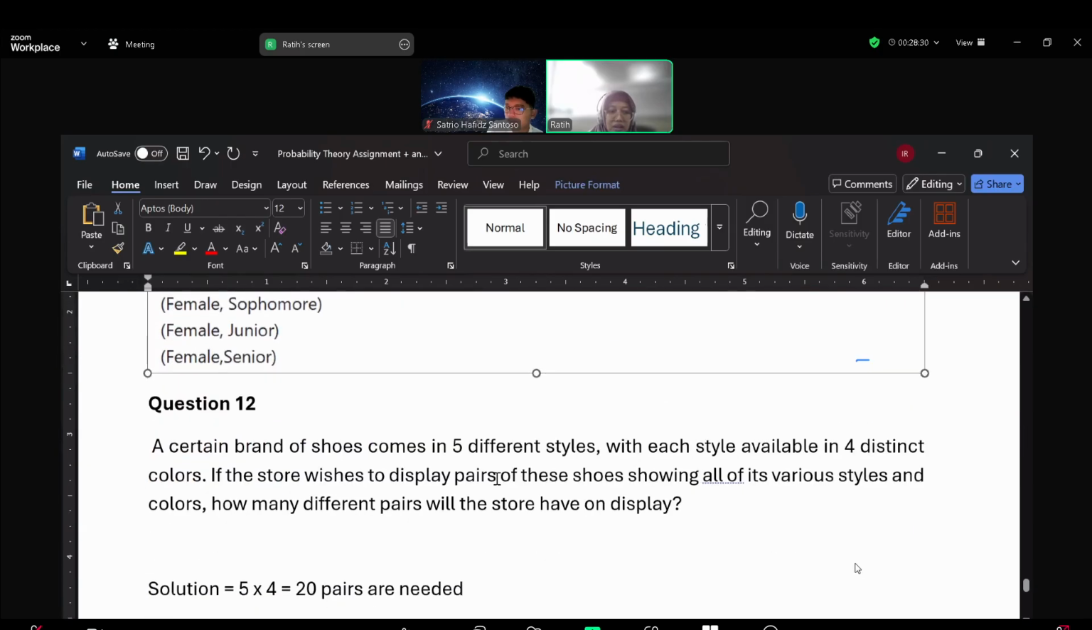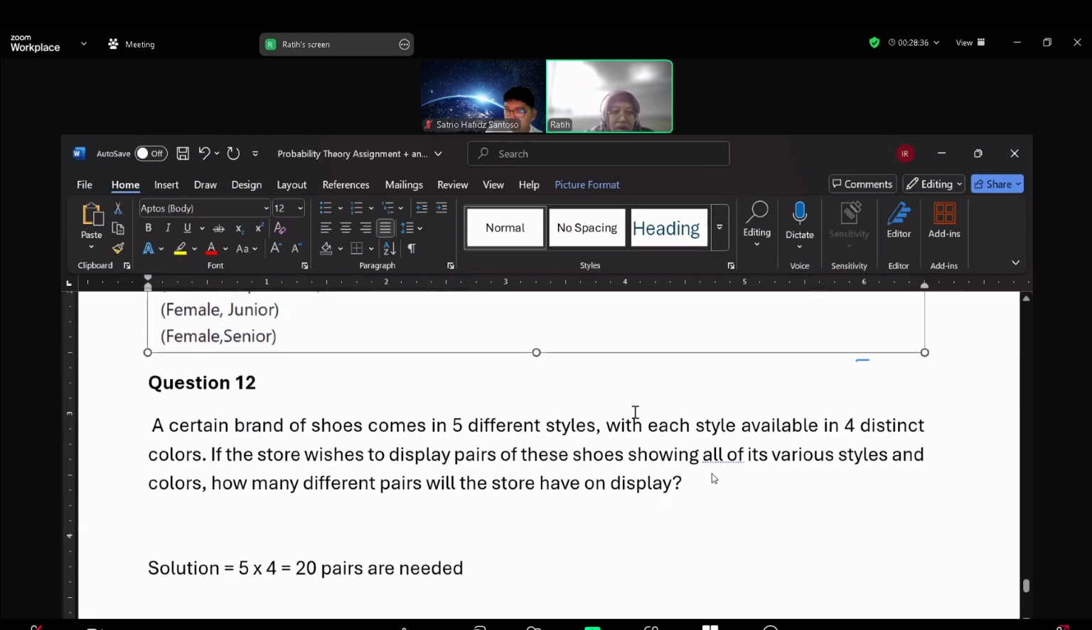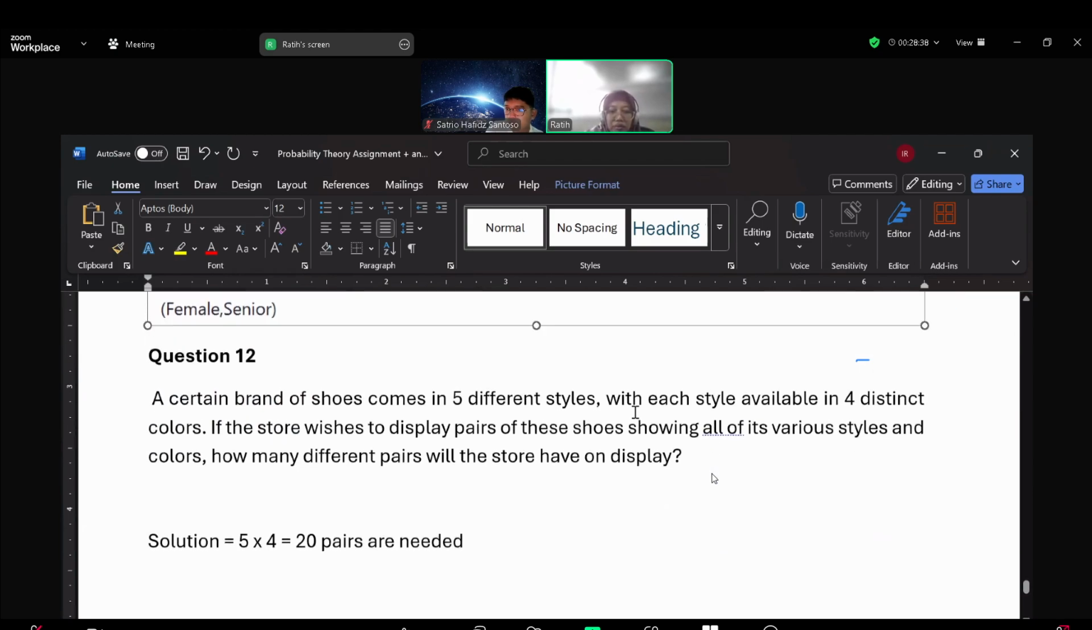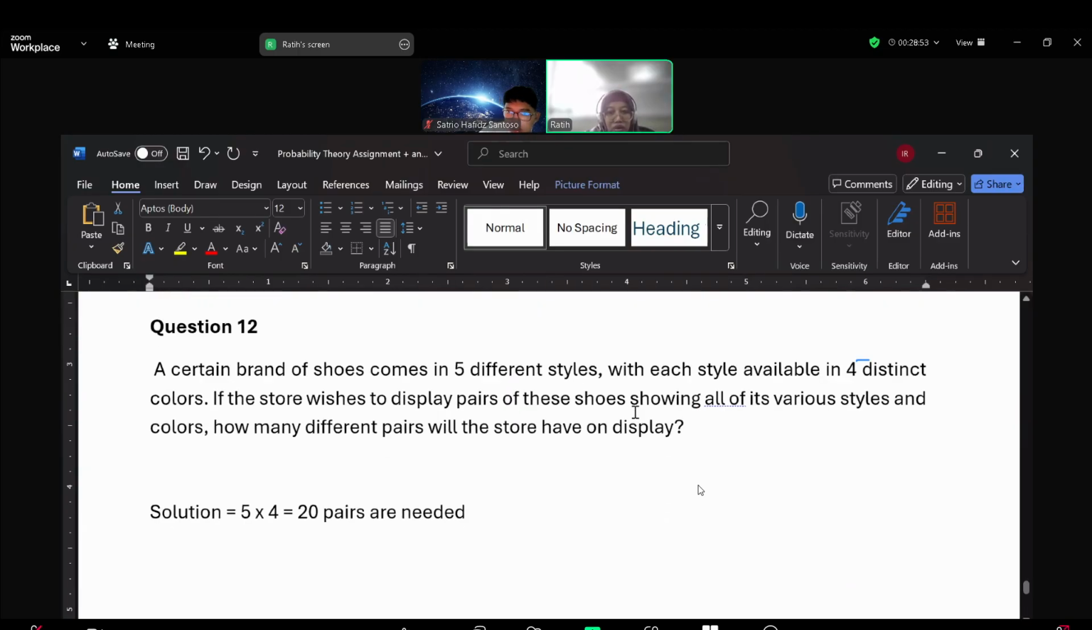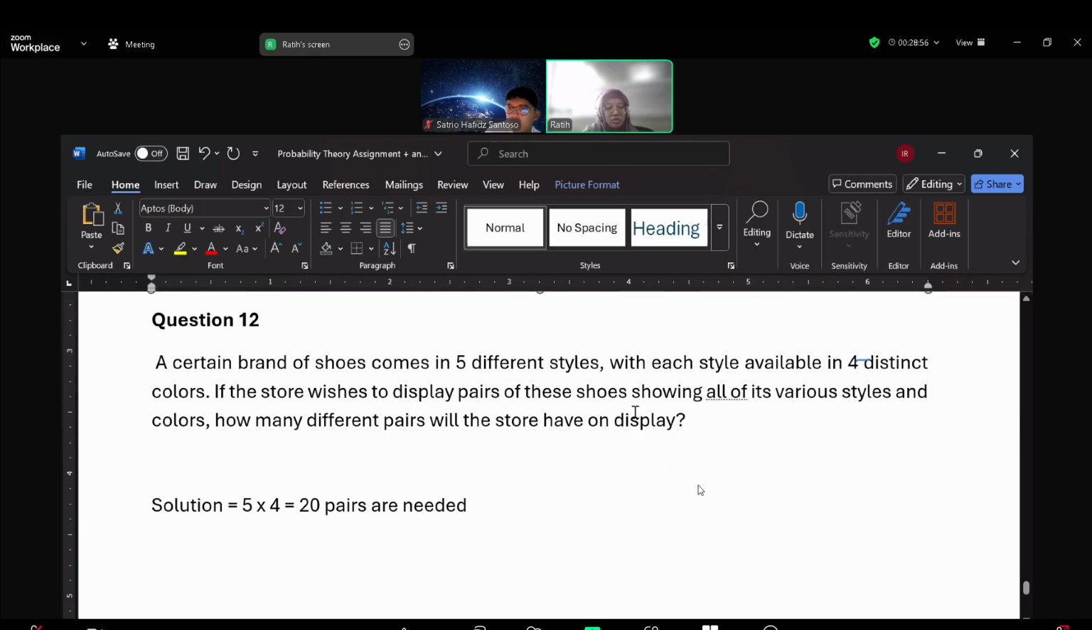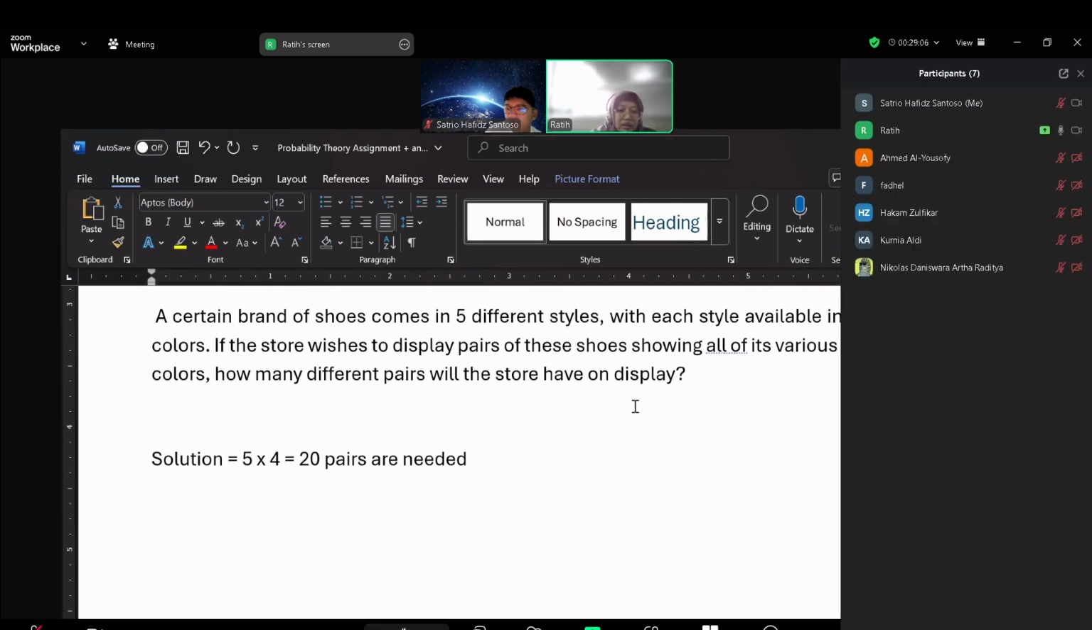8 possible classifications. And then for question number 12, a certain brand of shoes comes in 5 different styles with each style available in 4 distinct colors. If the store wishes to display a pair of these shoes showing all of its variations, how many different pairs will the store have on display? So the solution is 5 styles multiplied by the 4 distinct colors. So we have 20 pairs needed.